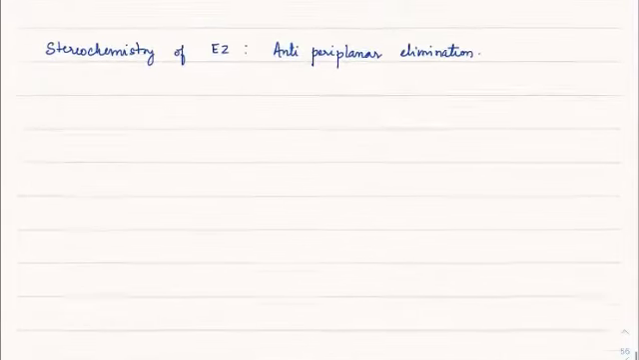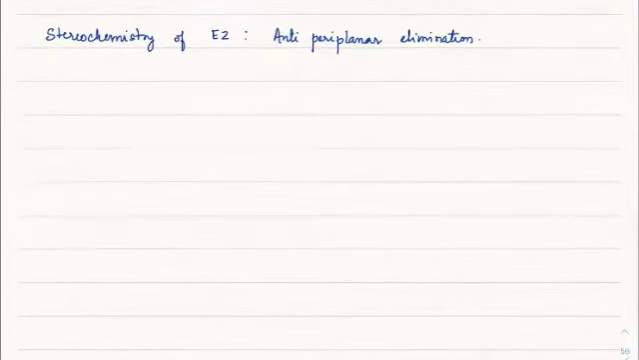So the last thing we learned was the stereochemistry of E2, which suggested that it is an anti-periplanar elimination. We need an anti-periplanar arrangement in which the leaving group and the base attack from opposite directions, and finally you get the product.